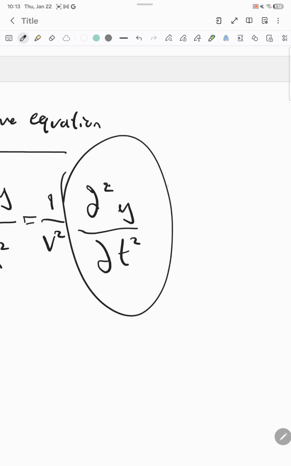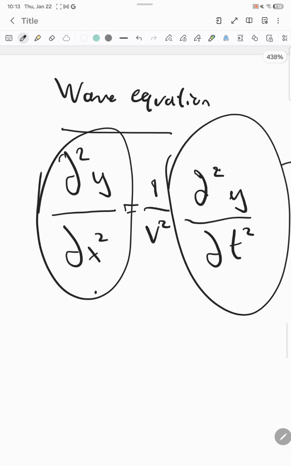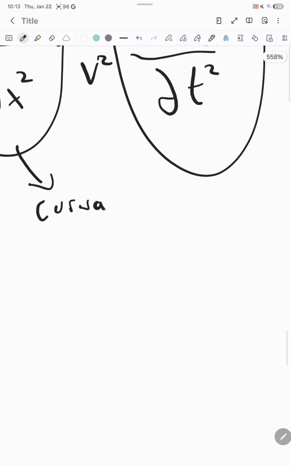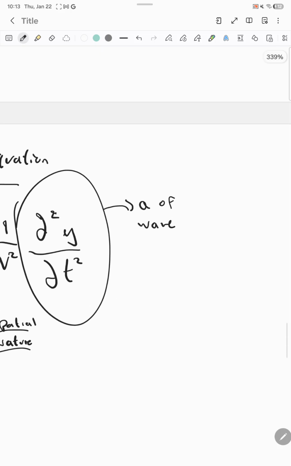This is the acceleration of a wave, and how it relates to its curvature. Just to clearly write that here: the spatial curvature of a wave really is related to the acceleration.